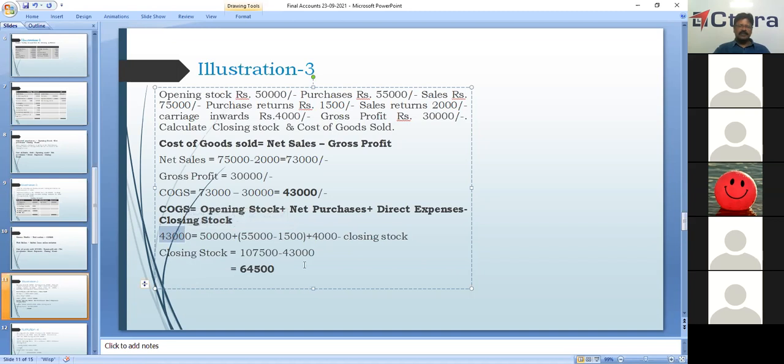So now closing stock is equal to the total of this, 1,07,500, minus cost of goods sold, that is 43,000. The closing stock we get is 64,500. Once again, so till here it's okay. Cost of goods sold is equal to net sales minus gross profit.